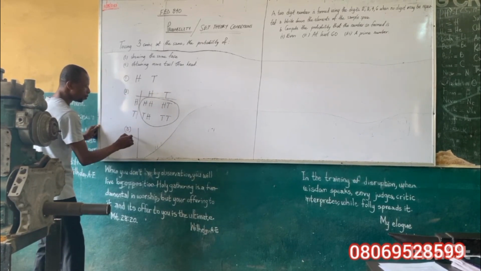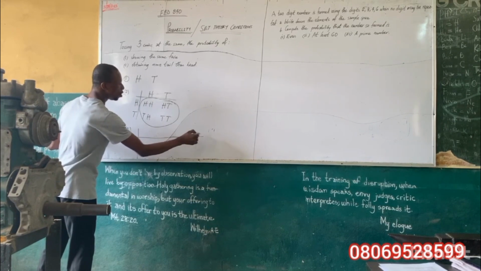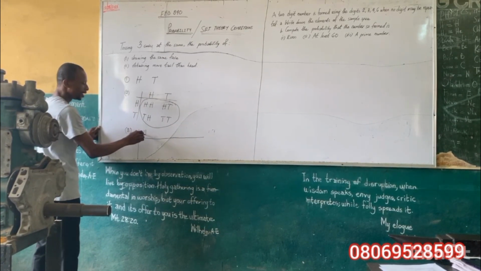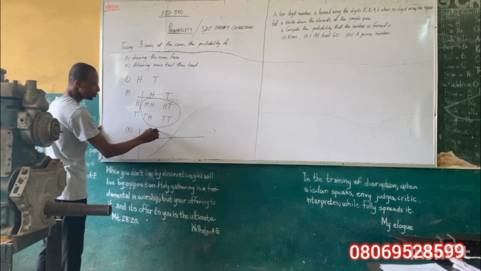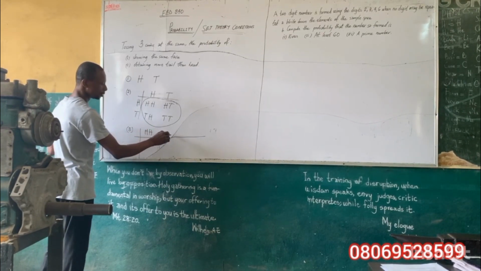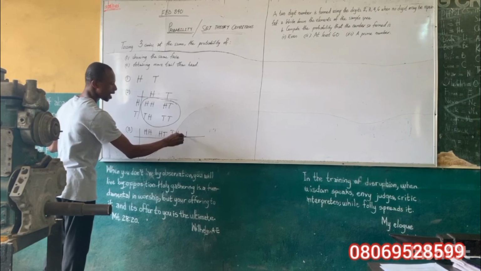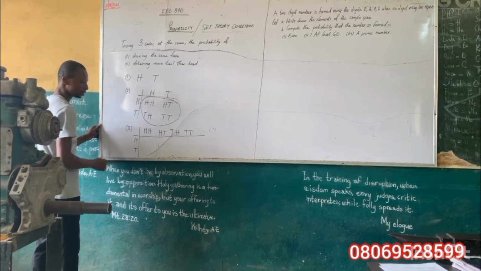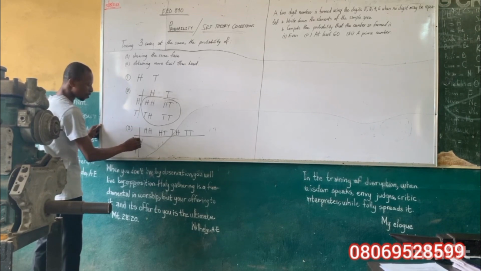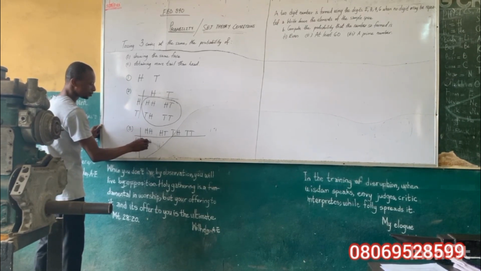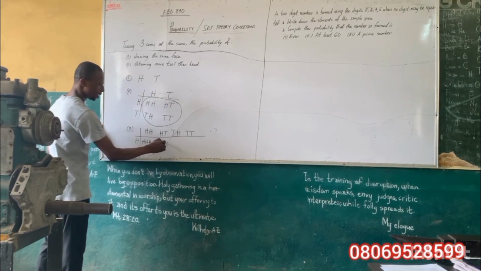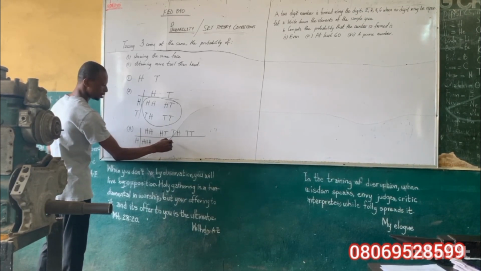We draw another table. On the horizontal, we pick all the elements inside: head, head, head, tail, tail, head, and tail, tail. And we have on the vertical tail and head. So head to head becomes head, head, head. Head to head, tail becomes head, head, tail.